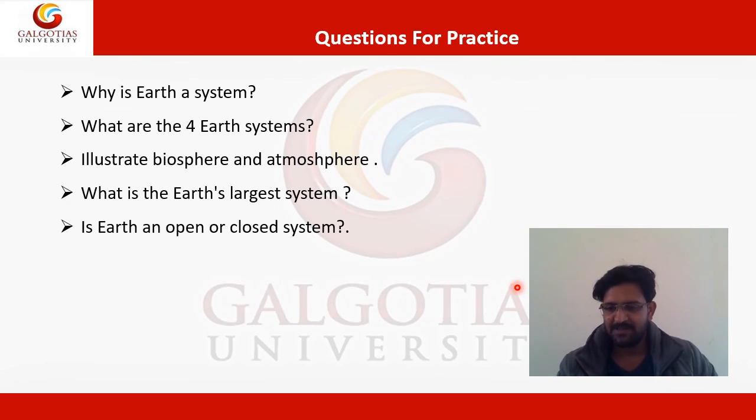I have described that four systems are there: atmosphere, biosphere, hydrosphere and lithosphere. Now you have to find out your answer for the question, what is the earth's largest system. The second last important question is, is earth an open or closed system? Let me tell you what is an open system or closed system. Open system means where both mass and energy can be transferred. The system is what we are focusing on, and the rest is called surrounding.